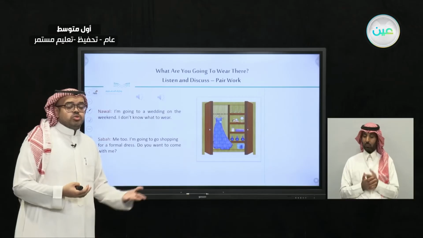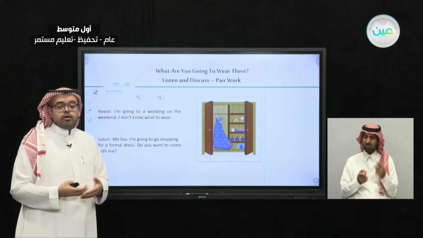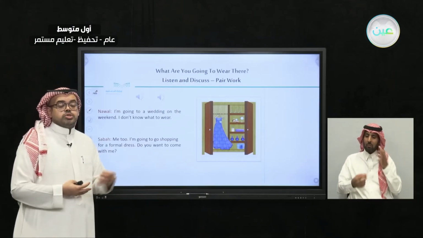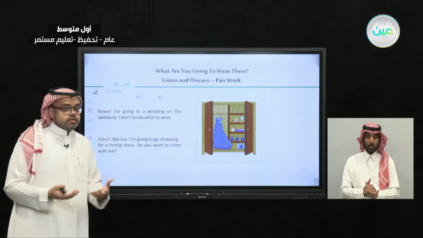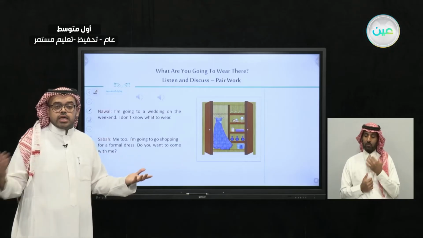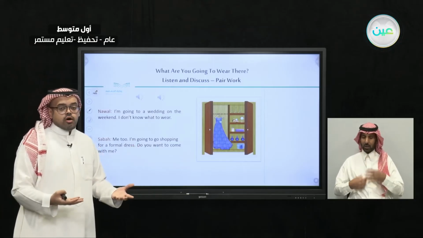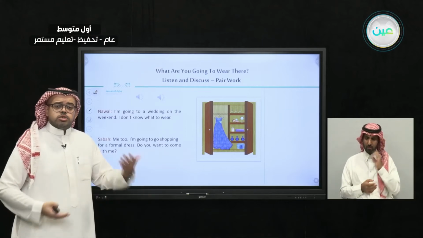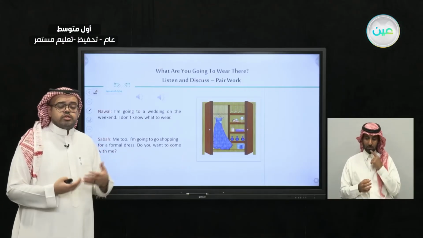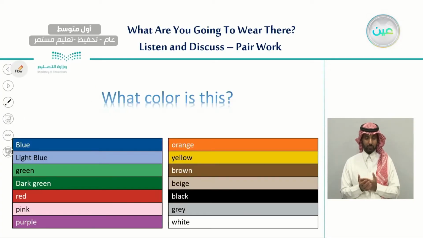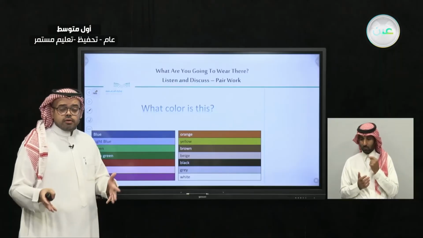And what do you mean by casual? Casual is the kind of clothes that we wear when we hang out with our friends, when we go on a picnic, when we go shopping. This is the difference between formal and casual clothes. Formal is for official occasions, maybe when you go to work or to a graduation or marriage, and casual is what you wear when you hang out or go shopping and so on.